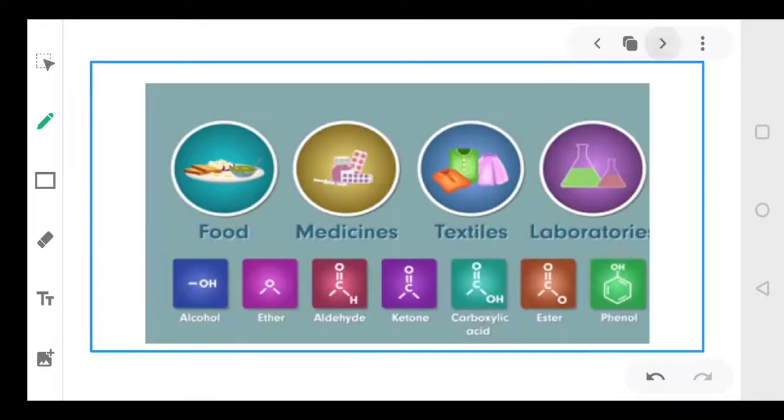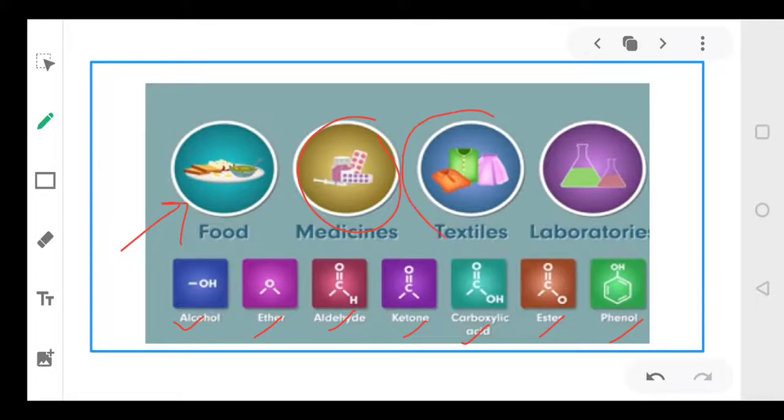Now, dear students, we know that carbon and its compounds, that is the alcohol, ether, aldehydes, ketones, carboxylic acids, esters, phenols, all these carbon compounds, they are used in a different variety of products. Carbon compounds are present in the food. They are used in the preparation of medicines.